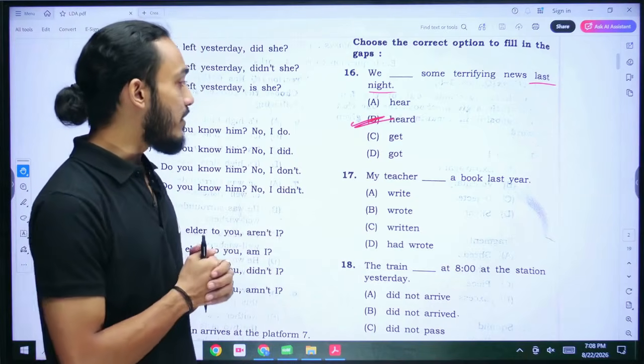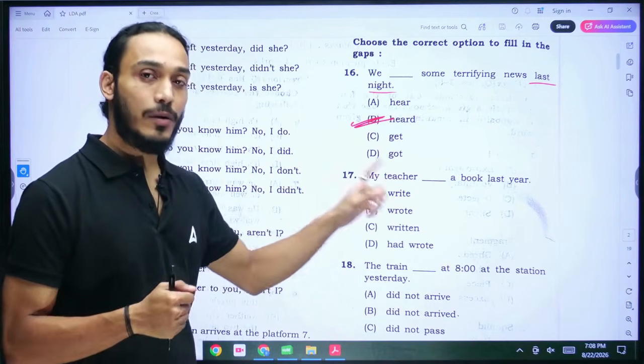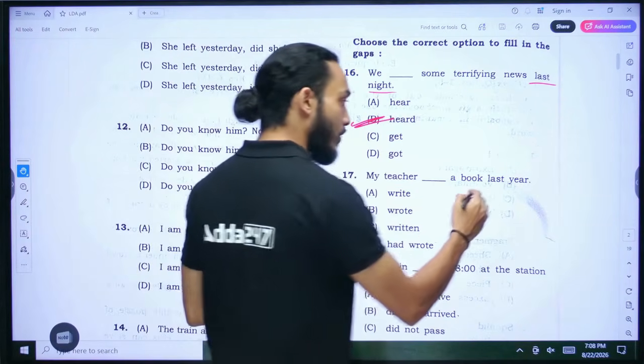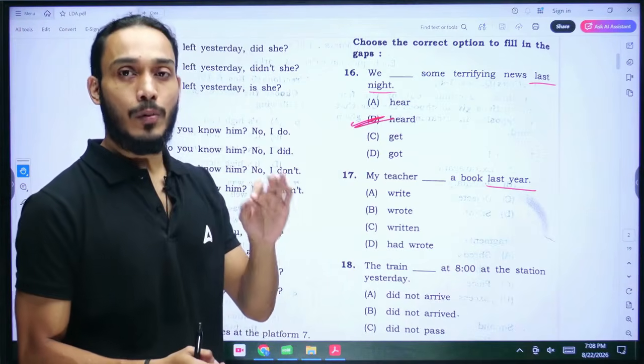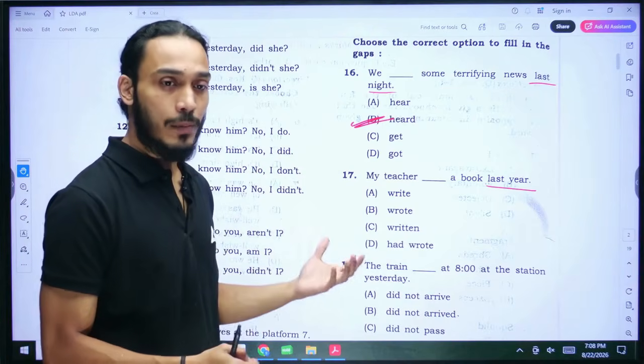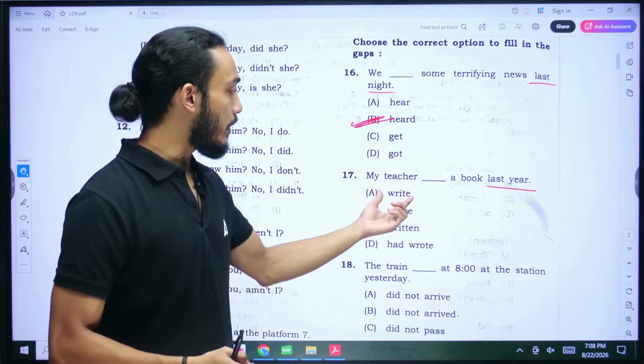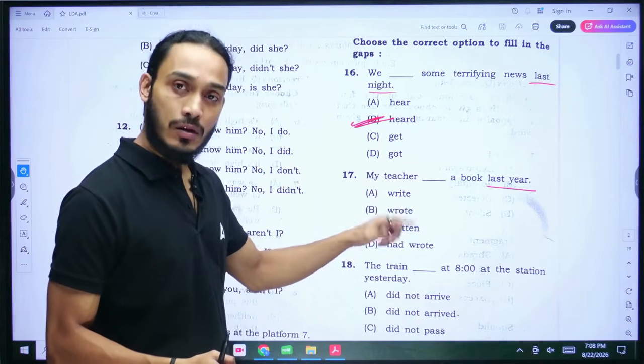Number 17, my teacher dashed a book last year. See, we are talking about an action that happened last year. That means we're talking about the past, and we're talking about a singular action in the past. In that scenario, we will be using simple past tense. To use simple past tense, all we need to do is take the verb that we want to use, and use it in the past tense form.